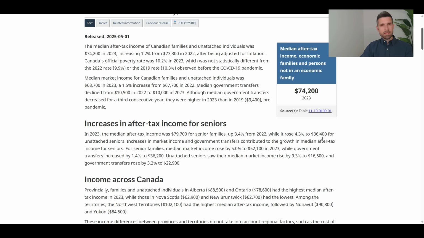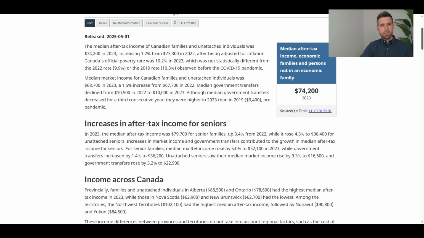What I find interesting is that on a per person basis, couples, senior families, are spending more on a per person basis than individuals. This isn't quite what I've experienced. So again, we'll talk about what I experienced after this, but my experience is that usually individuals are spending more on a per person basis than couples in retirement. So slight deviation from what I've seen.